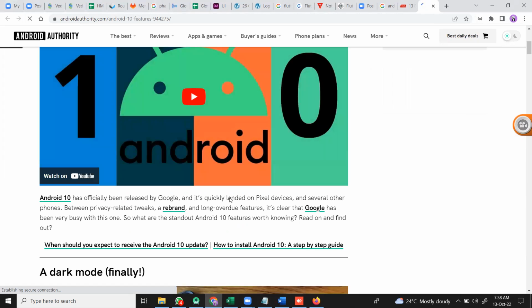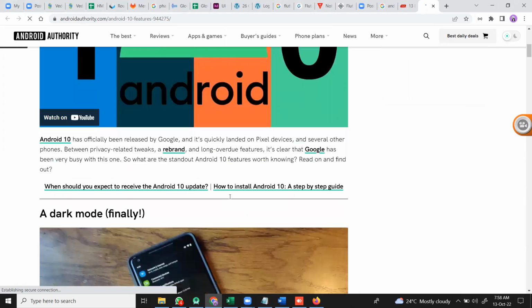You don't need to remember these features properly. We just want to know the information. That's why we are discussing this.